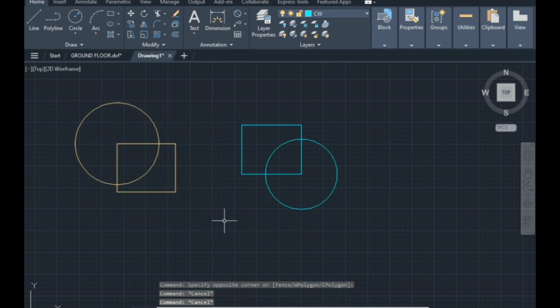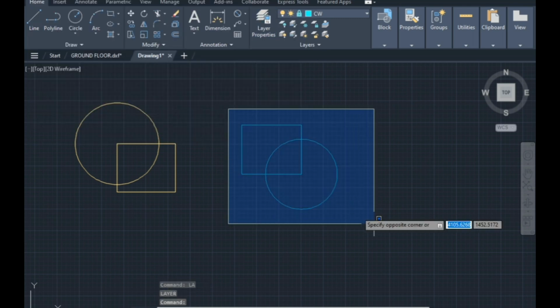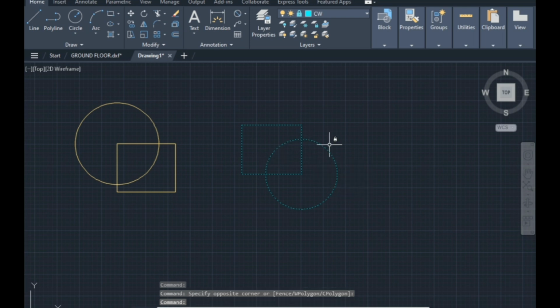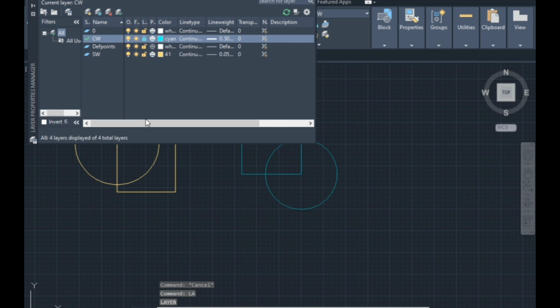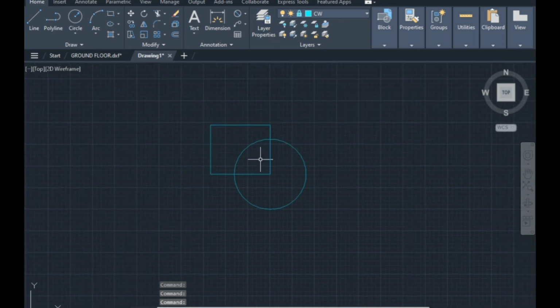Now, with LA, enter, there is an option for lock and unlock. If I lock this layer, it means I can see it in my drawing but I cannot change anything in it. I'll tell you the use of it. The next option is freeze. Freeze means you cannot see that layer in your drawing. See, it disappears.